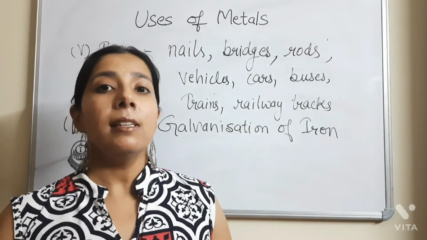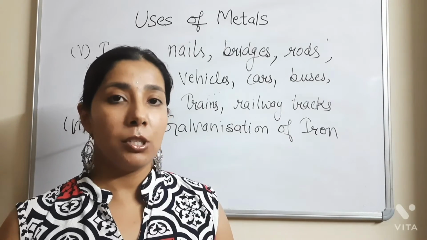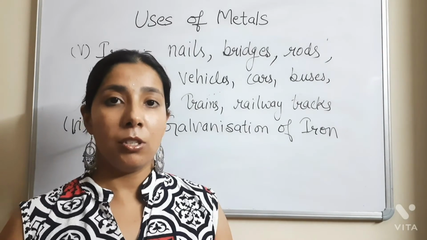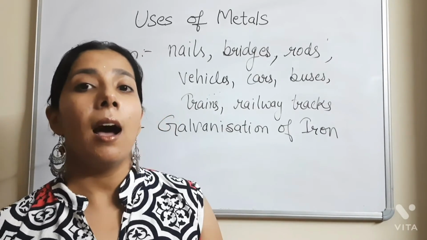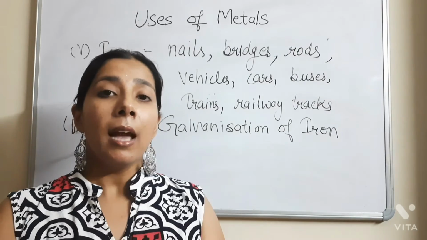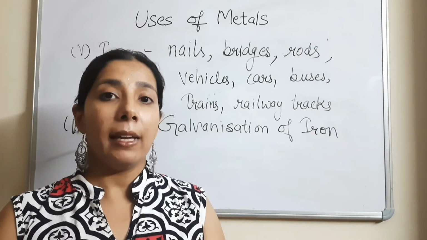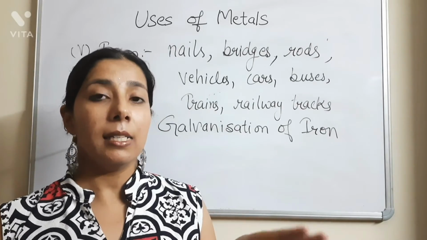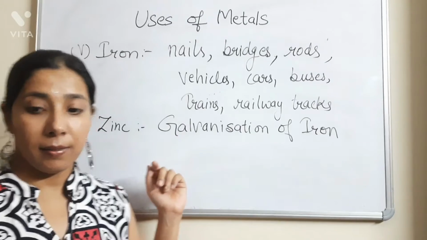You must have seen that iron gets rust. If iron is exposed to moisture for a long time, it gets corroded, so it gets rust over its surface. So to prevent the iron from corrosion, or to prevent the rusting of iron, we apply a layer of zinc over the iron. This process of applying a layer of zinc over iron is known as the galvanization of iron. And this is also a use of the zinc metal.